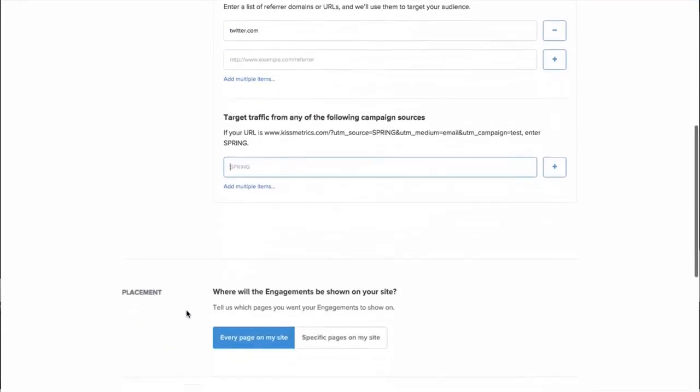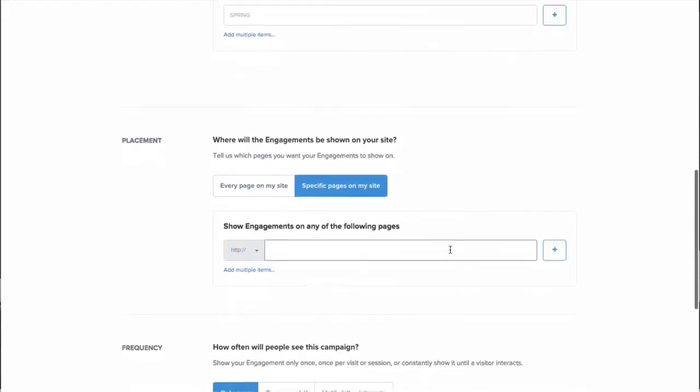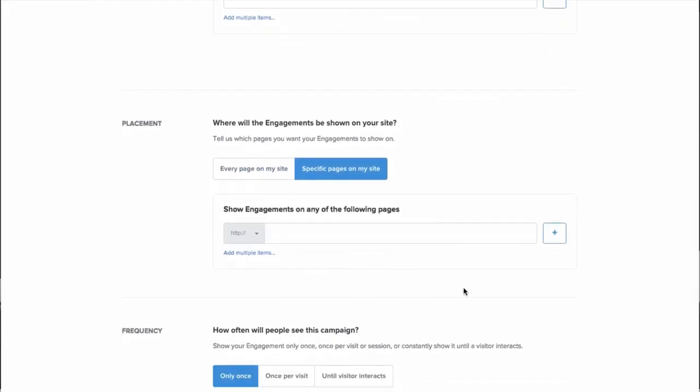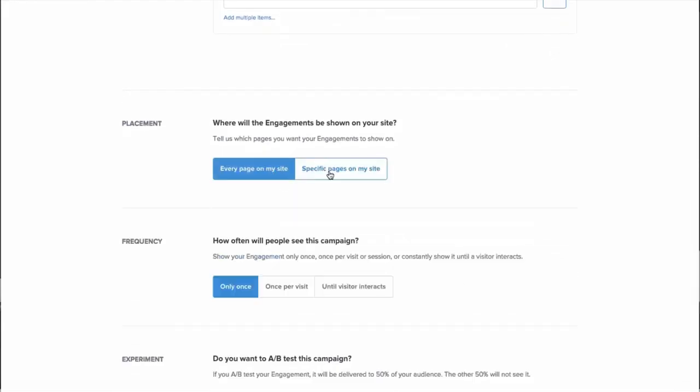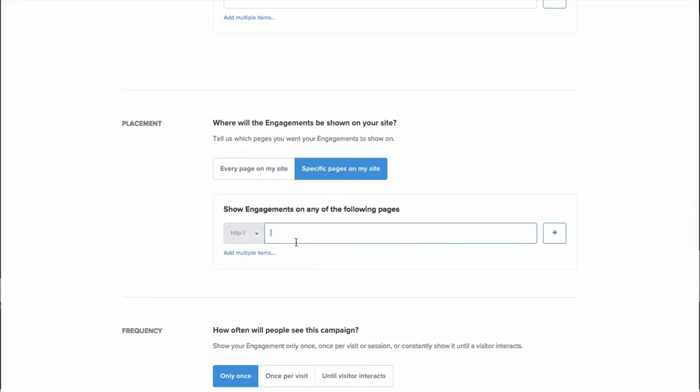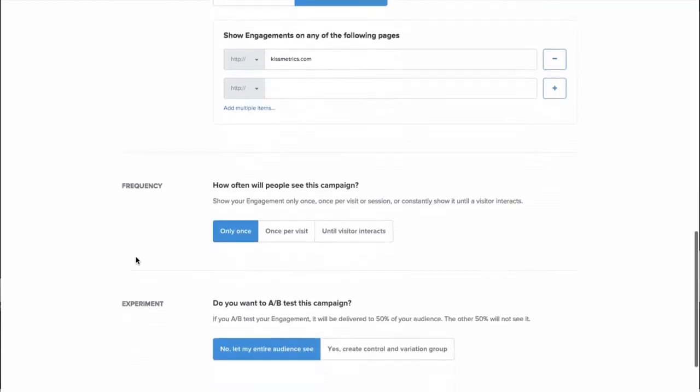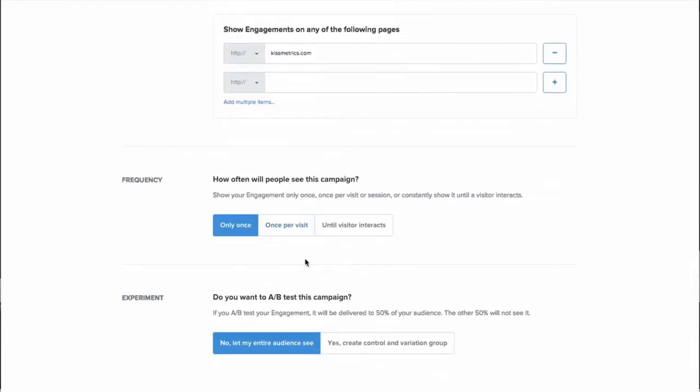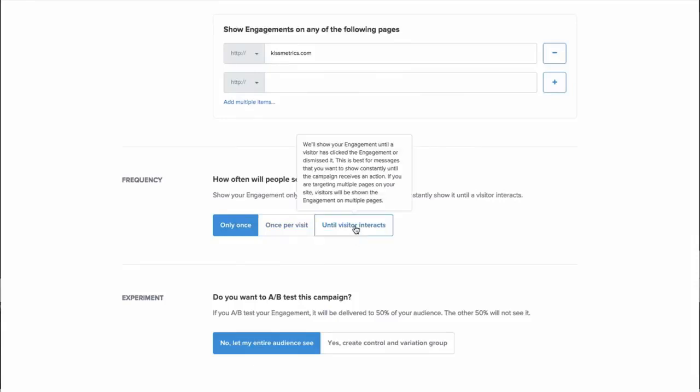From there, you can choose what page it's actually going to go on your site. So you can show it on every page or on specific pages. If you only want to show it on the pricing page, or if you only want to have it on your home page, it just depends on what the goal of this engagement is. From there, you can choose how frequently somebody's going to see the engagement: once per visit, once ever, or you can choose to display it until the visitor interacts with it. Really just depends on what the goal of that engagement is.